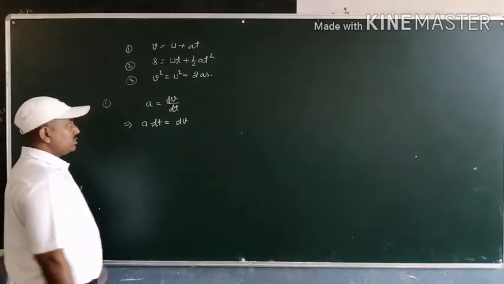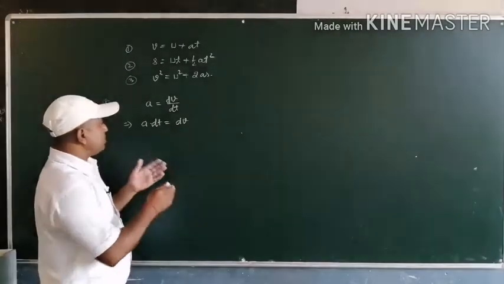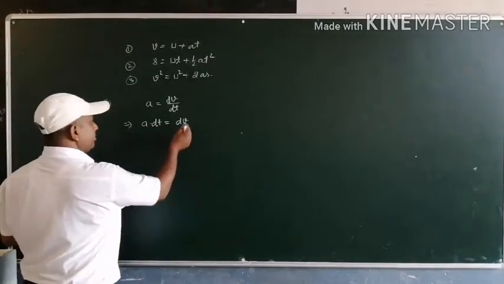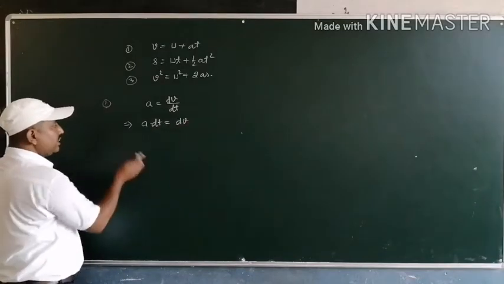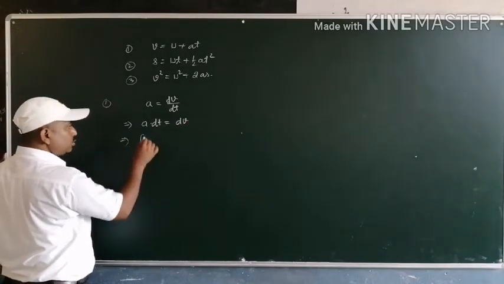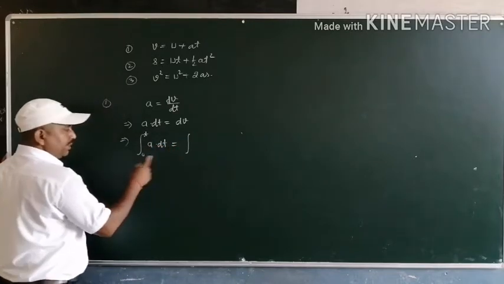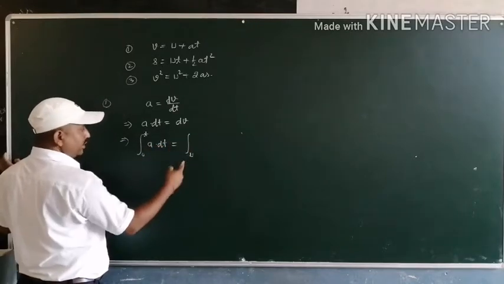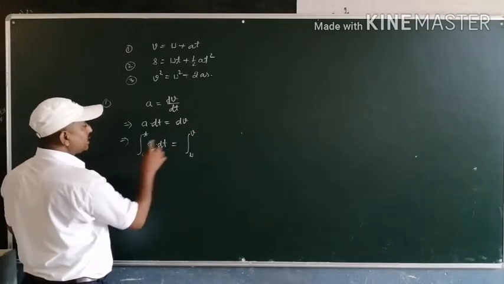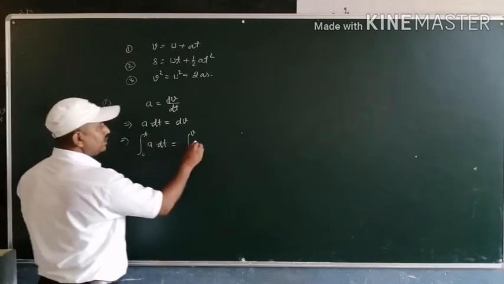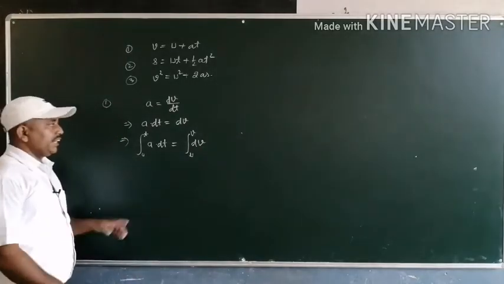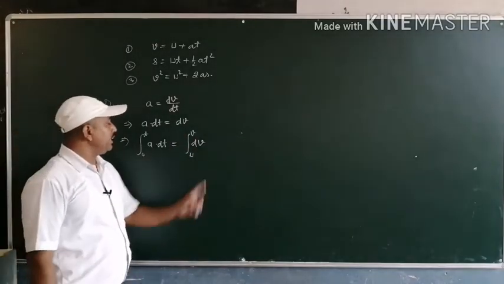If we integrate this with respect to the variables t from 0 to t, and at time t, the initial velocity of the object is u and the final velocity becomes v, this is written as the integration from u to v of dv.